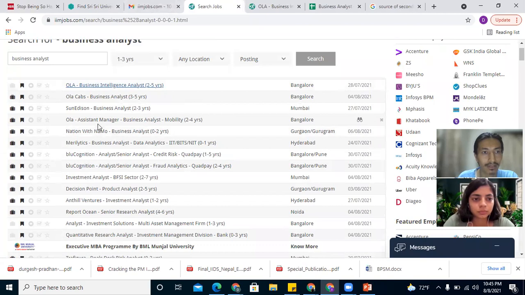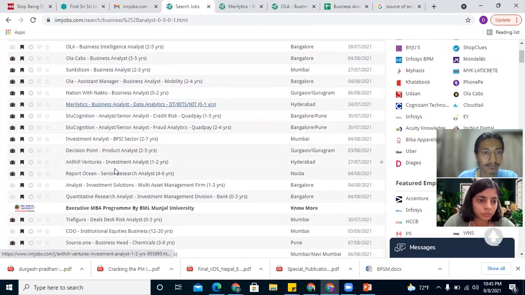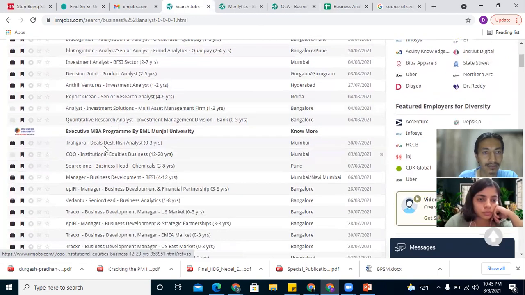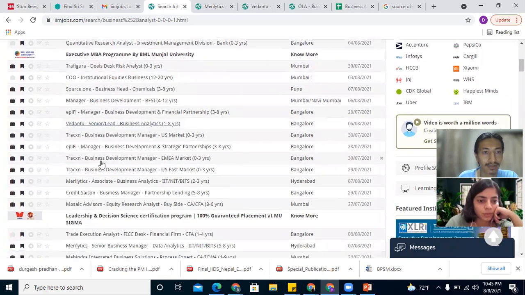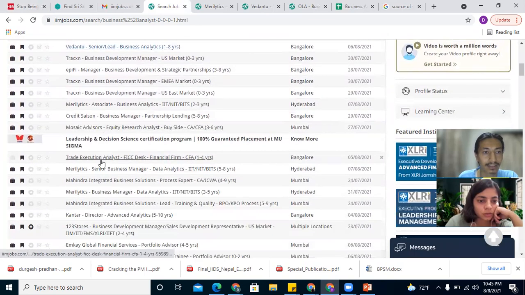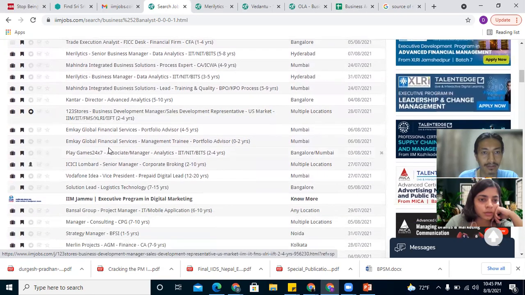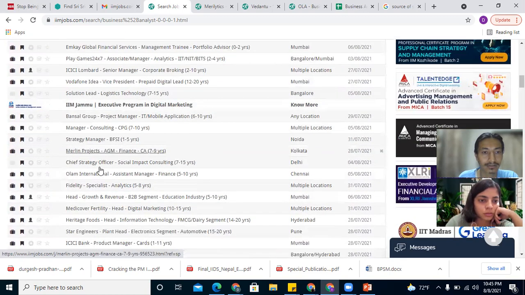Let's go to Ola or Merilytics or an investment solution, which I think will be on finance. Business development, Vedantu, trade execution, Mahindra integrated business. Let's look for some entry level roles: management trainee, portfolio advisor, strategy manager.